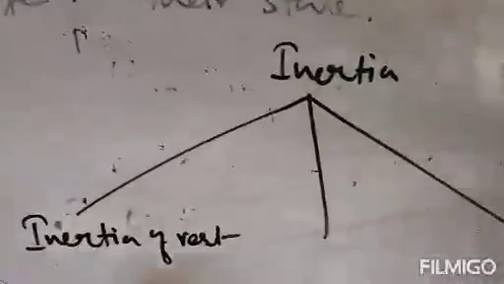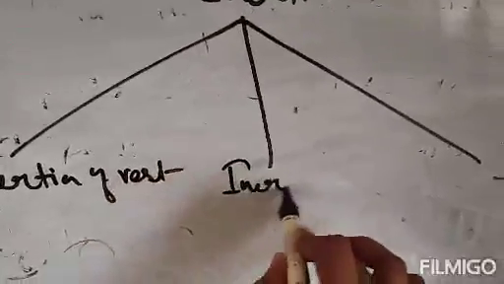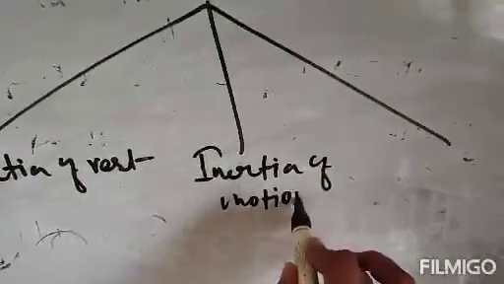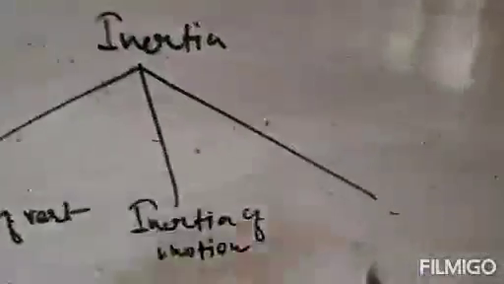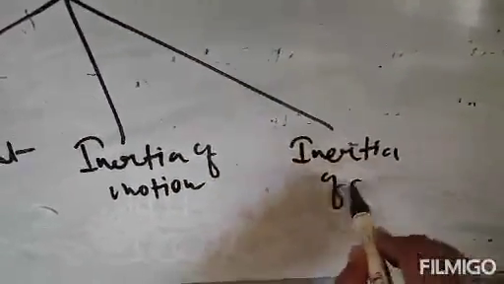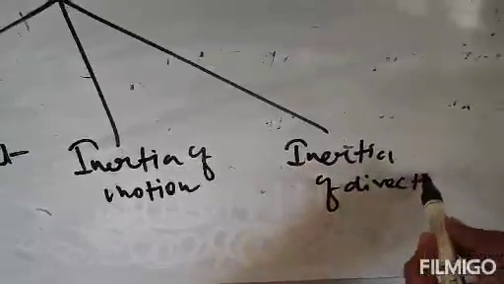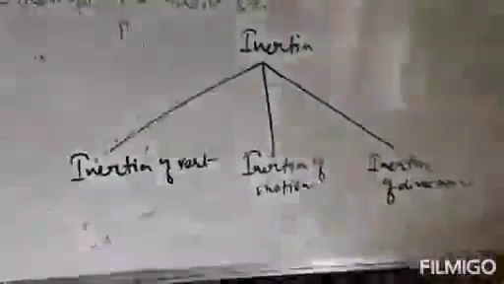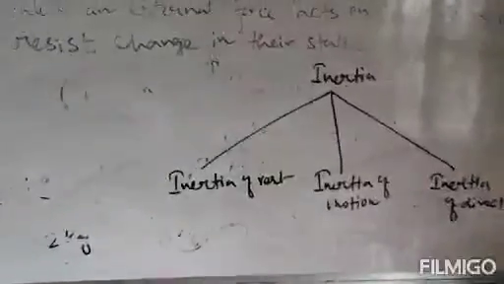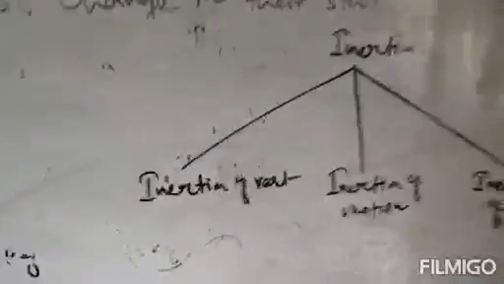The second one is inertia of motion. And the third one is inertia of direction. So there are three kinds of inertia: inertia of rest, inertia of motion, and the last one, inertia of direction. Clear?